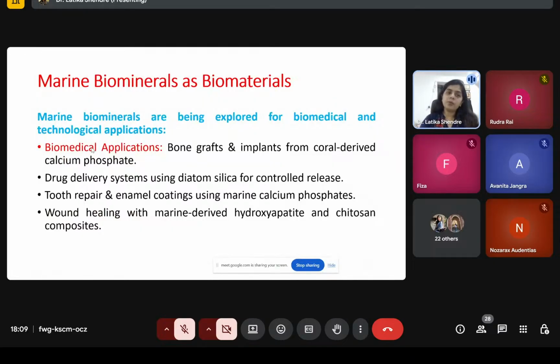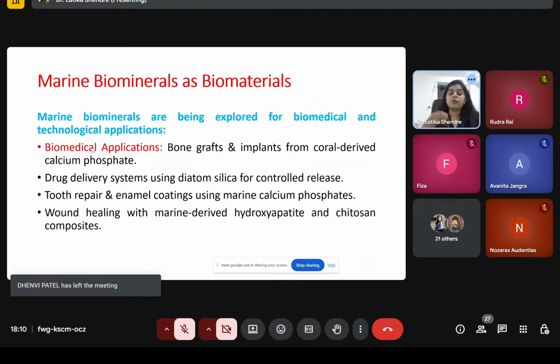After that, marine biominerals are very useful as a biomaterial and they are very important in the biomedical field, like bone graft. After that, bone implantation. In that also, you can use calcium phosphate biomineral that is synthesized by marine organisms. After that, drug delivery system. For the drug delivery system, you can use diatom silica for controlled release. That means targeted therapy.